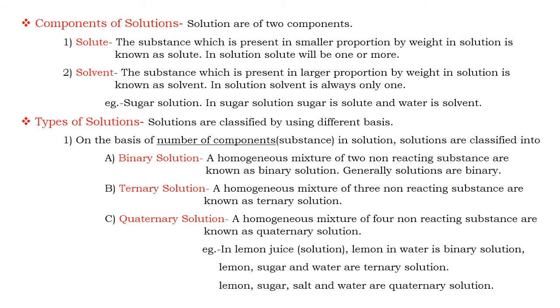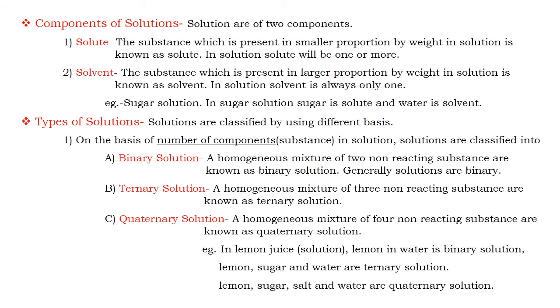First we study binary solution. A homogeneous mixture of two non-reacting substances is known as a binary solution. That is, when a solution is formed from only two substances, one solute and one solvent, this solution is known as a binary solution. In chemistry, 99% of solutions are binary.